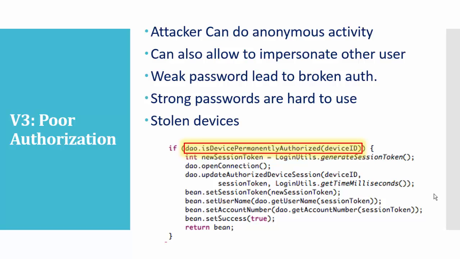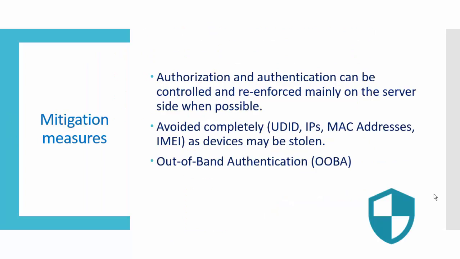If one's phone gets stolen, or goes missing, whatever happens with the phone, the device should not be a measure of authorization. The person who is using it should be the person authorized to use it. So never permanently authorize any device; authorize the person on the spot, in real time, for the sake of security. So what are some mitigation measures?